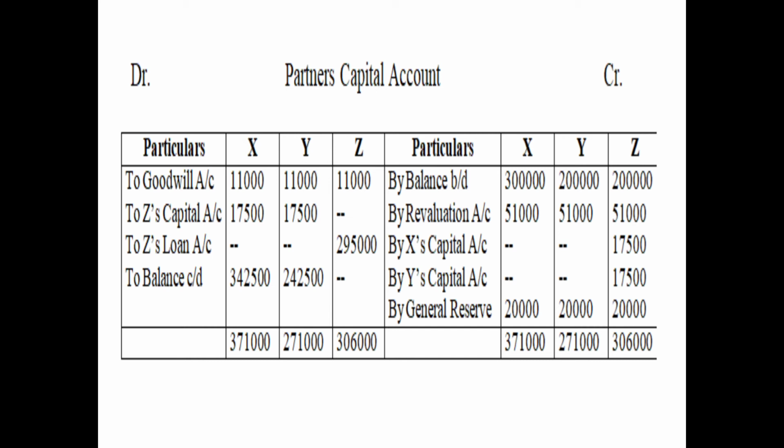Now we will calculate the closing balances of X and Y as we used to calculate after comparing the debit and credit side. So we have seen that the closing balance of X is 3,42,500 and Y is 2,42,500, which we have shown as balance carried down on the debit side because the credit side is greater than the debit side. Therefore, the balancing figure will appear on the debit side. So ultimately, the total of the three partners' capital accounts is 3,71,000, 2,71,000 and 3,06,000 respectively on both the sides.